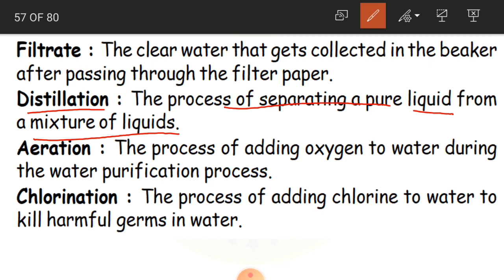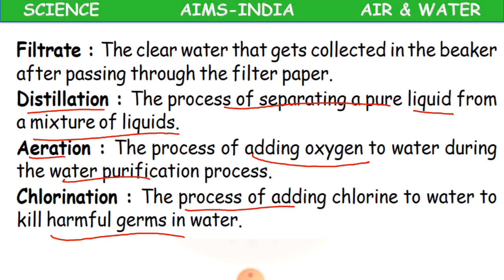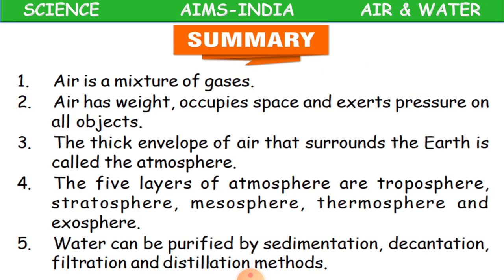Okay children. And what is aeration? The process of adding oxygen to water during the water purification process. Clear? And chlorination. The process of adding chlorine to water to kill harmful germs in water. So these are the keywords children. Please try to understand these words and learn them perfectly so that you can understand the lesson well. Clear? Okay. Now what is the summary?